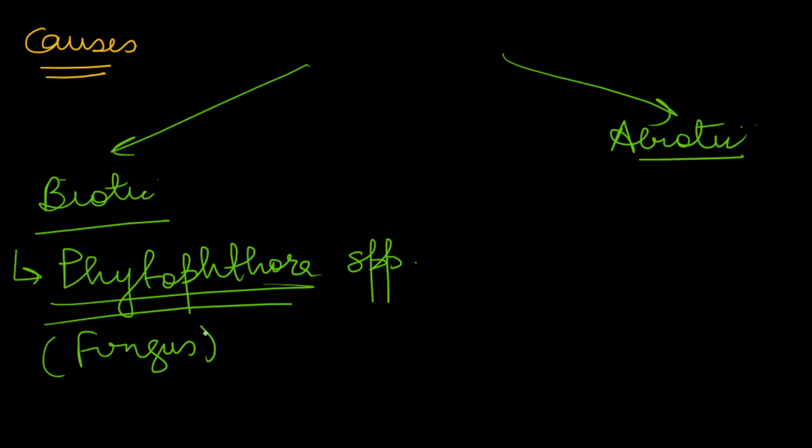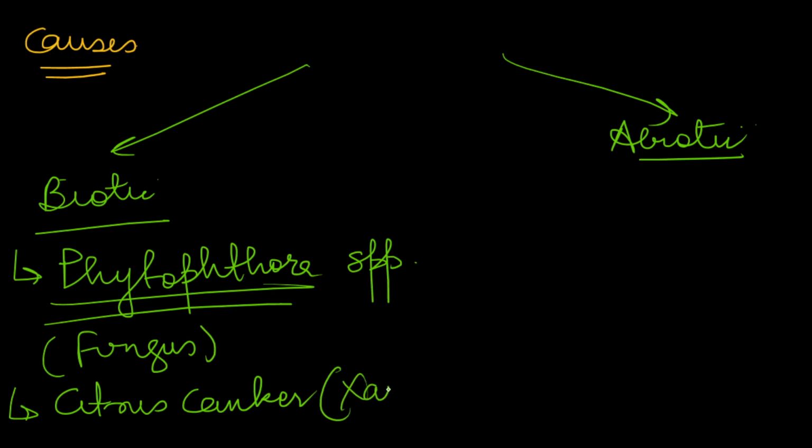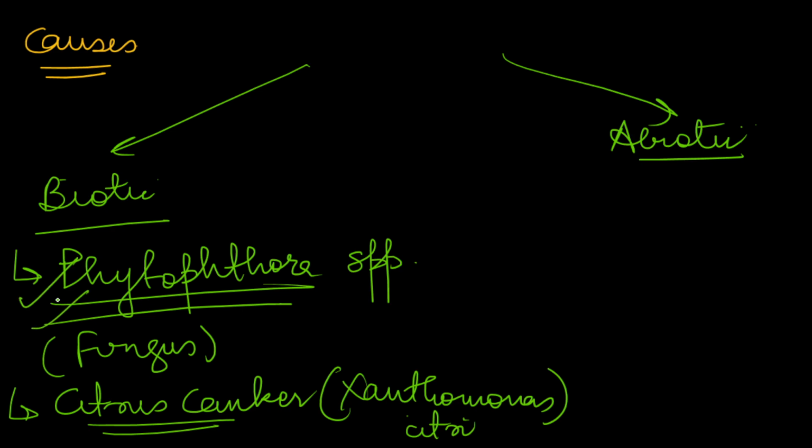You can also mention the bacterial diseases, viral diseases. For example, citrus canker is there. This is a disease caused by Xanthomonas citri. So due to citrus canker also there is a huge decline in citrus, which can be mentioned here. But the major one is the Phytophthora species.